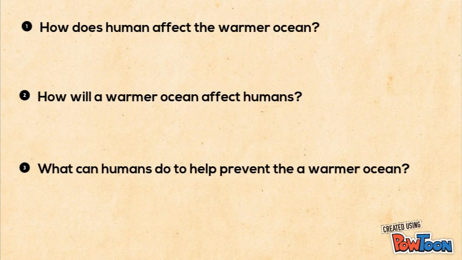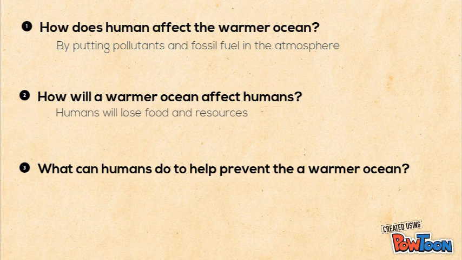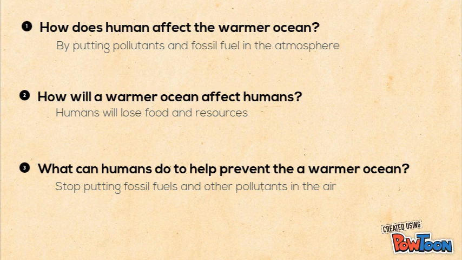How do humans affect the warmer oceans? Well, we put fossil fuels and pollutants into our air, and the ocean absorbs the heat, making it warmer. How will humans be affected? Well, we'll lose food and resources, which would be bad. And how can we prevent it? We stop pollution. Major thing, stop pollution.